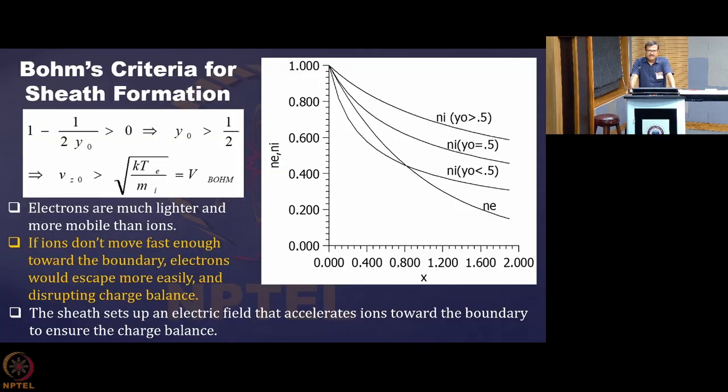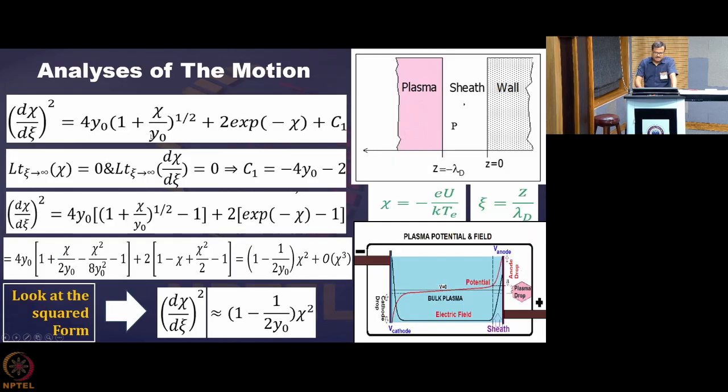What we are discussing is Bohm's criterion for sheath formation, and what we got in the previous class is the condition that 1 minus 1 by 2y0 should be greater than 0. How did we get that? We had this expression, d2chi by dpsi squared, where the left side was a square and the right side was also a square.